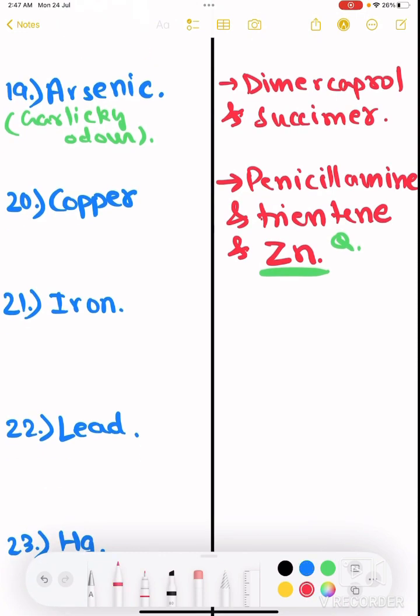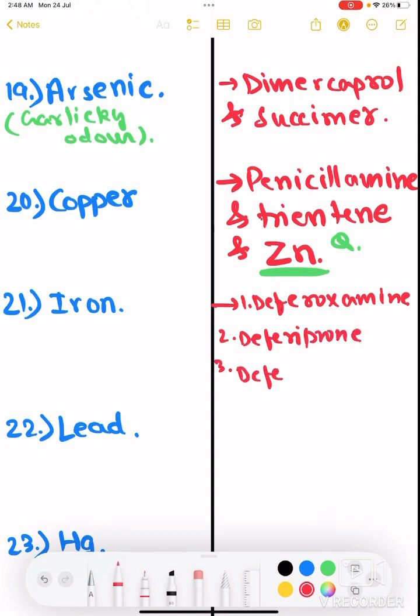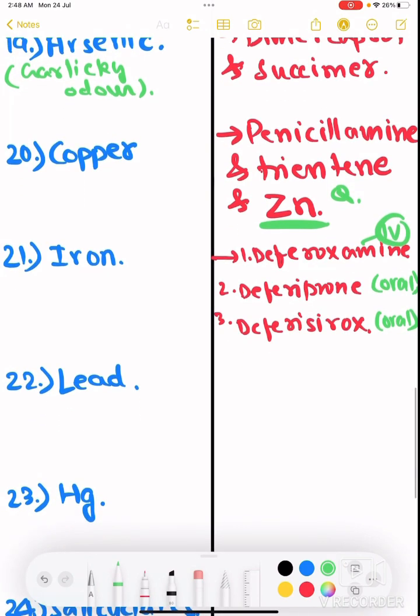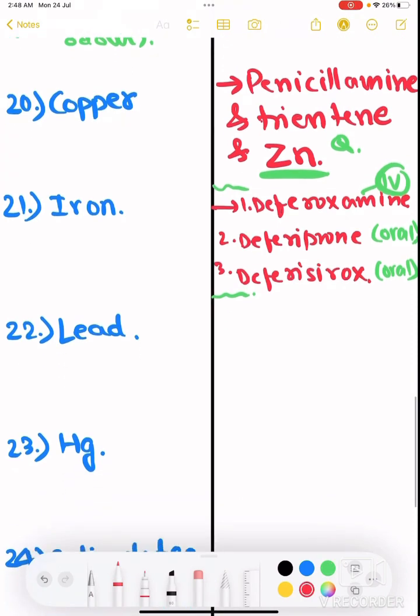Then what about iron? Iron, there are three: 1, 2, 3. Deferoxamine, deferiprone, and lastly deferasirox, right? Deferiprone and deferasirox are oral, and deferoxamine is IV, right? So this is actually asked in many examinations, which of the following is IV or oral. So it's important that you remember.